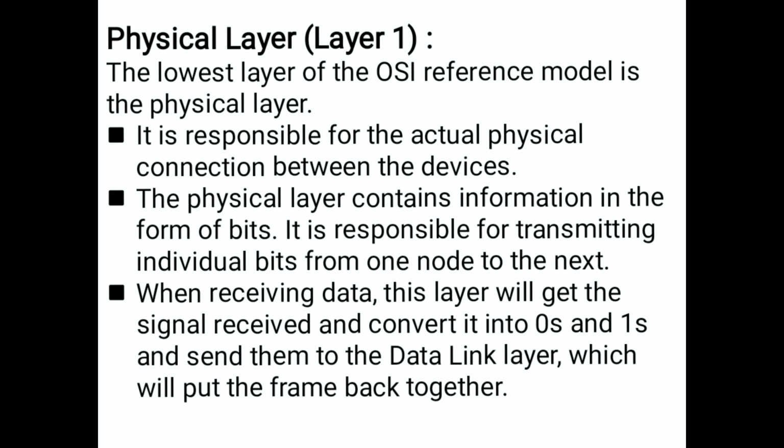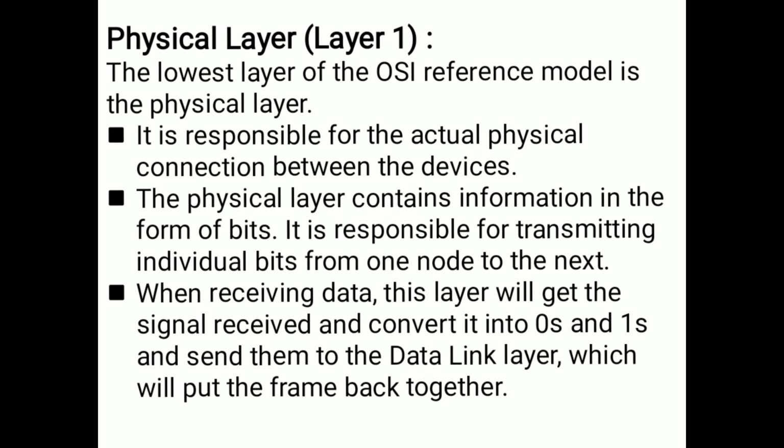Physical layer is the lowest layer of OSI reference model. The physical layer's responsibility is the actual physical connection between the devices. Here the information will be exchanged between two systems through the physical layer only, by using one transmission medium, whether it may be router, cable, or anything. Through this transmission medium, the data will transfer through the physical connection between devices.